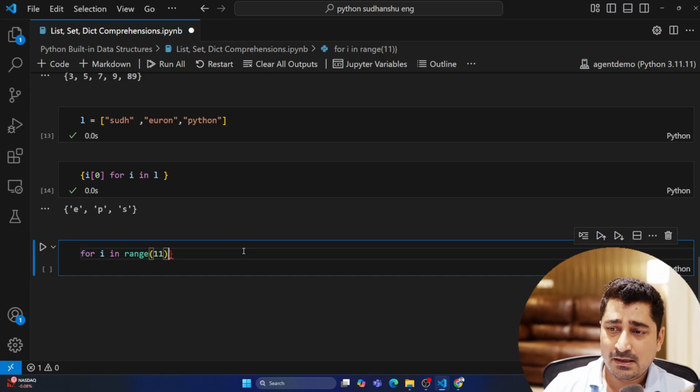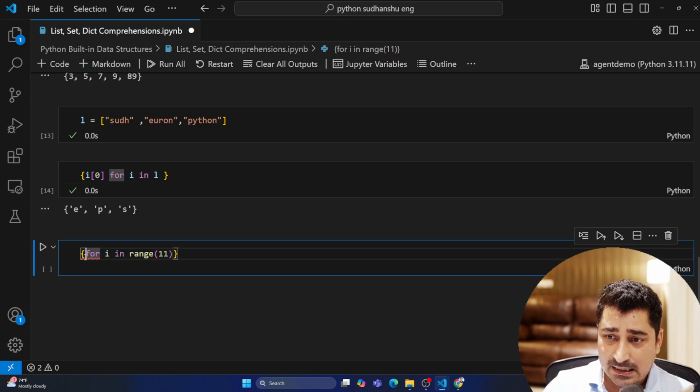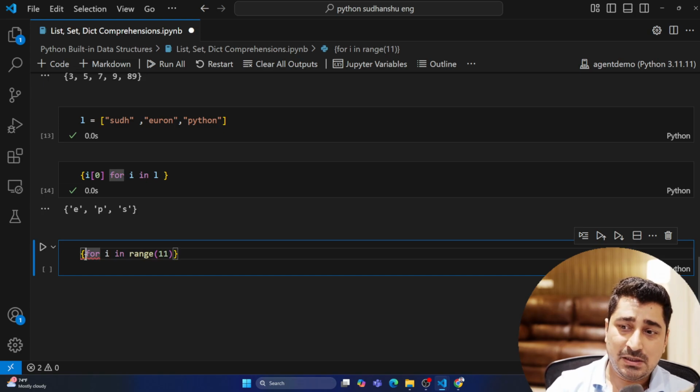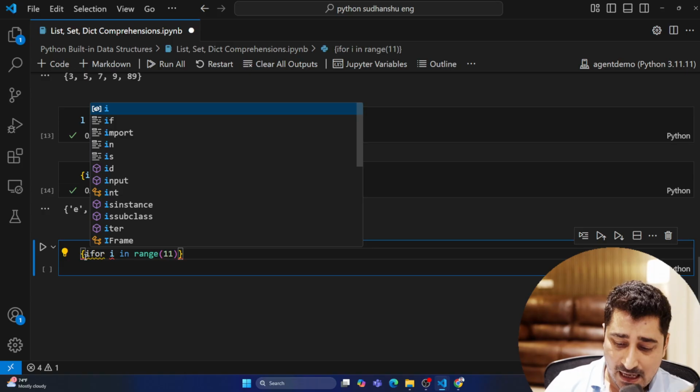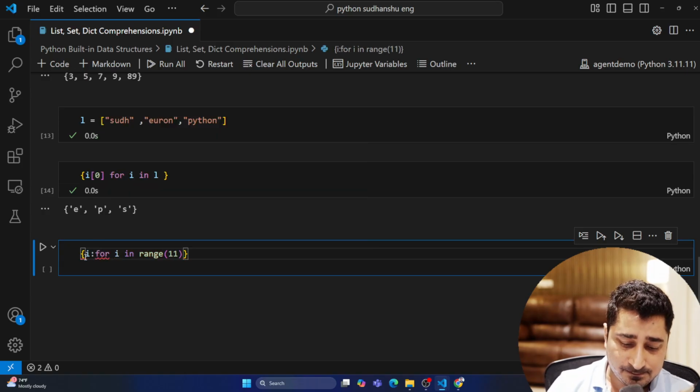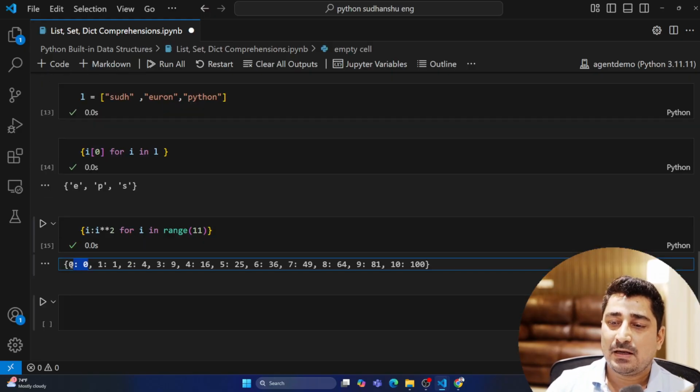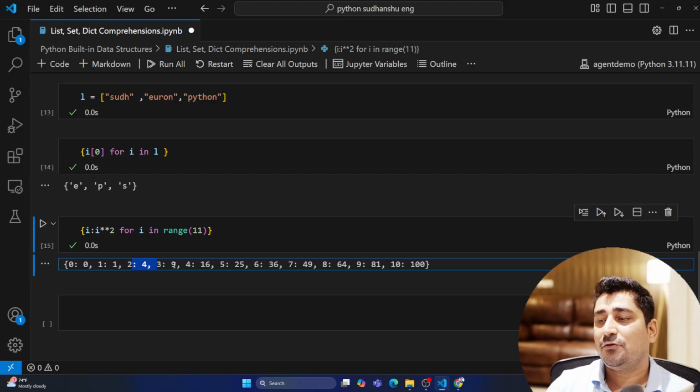Let's wrap it up inside these curly braces, which is the symbol for a dictionary as well. So for i in range of this, the key is going to be the value itself, i, and its value is going to be, after the colon, i square. Key value pair.